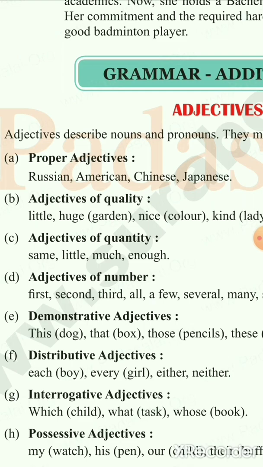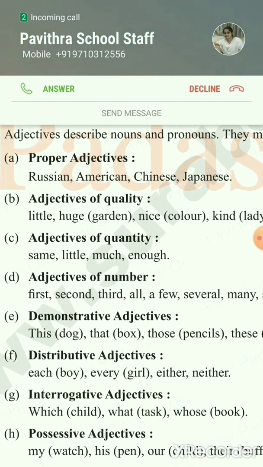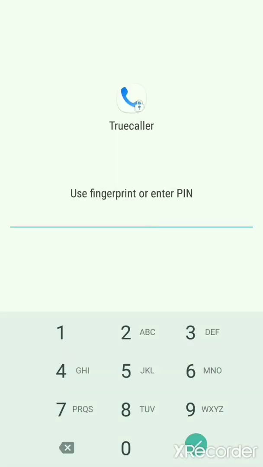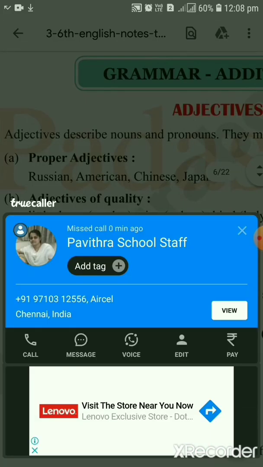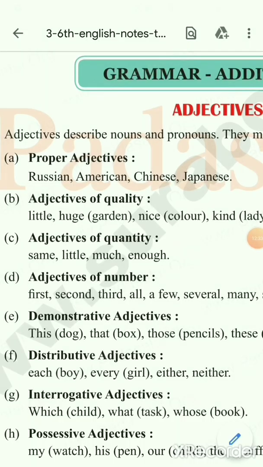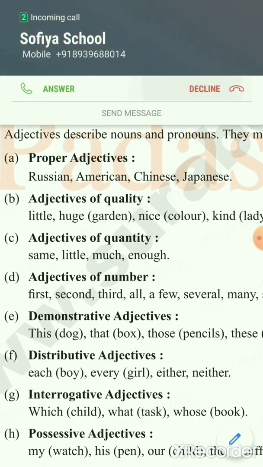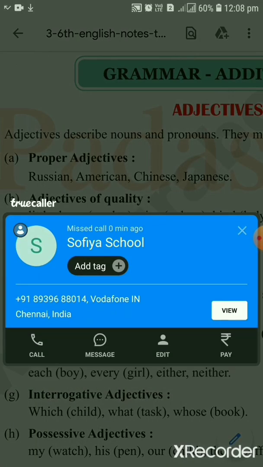So we have to add er at the end. For the comparative degree, we have to add er at the end. Tall, taller, tallest. EST at the end for the superlative degree.